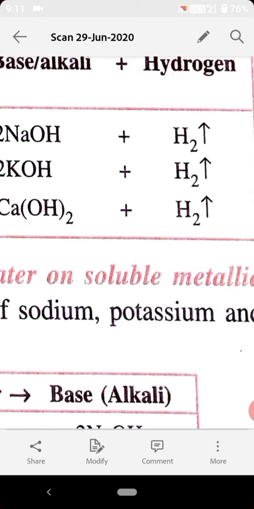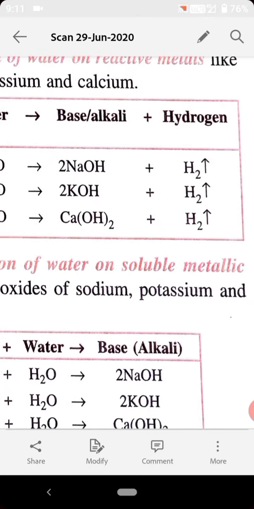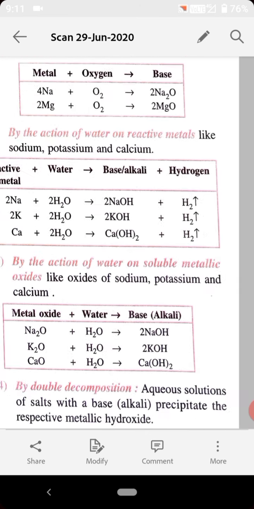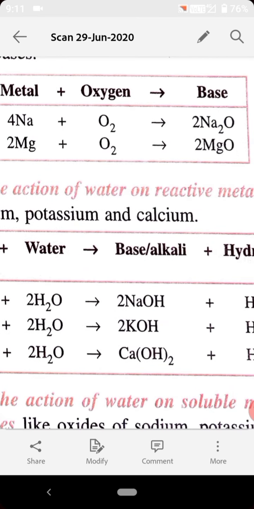So two methods we discussed today of how to prepare bases. The first one is when metals combine with oxygen, because bases are metal oxides. When metal combines with oxygen, it forms metal oxide, and these metal oxides are bases.